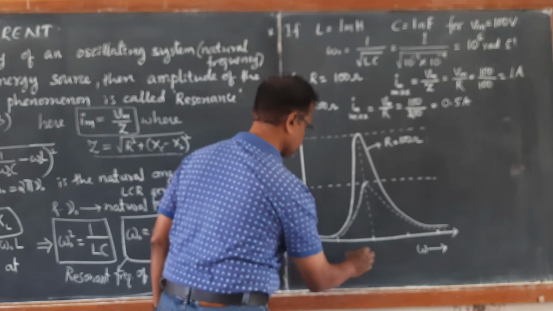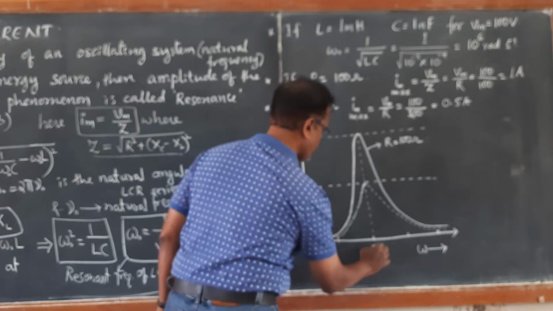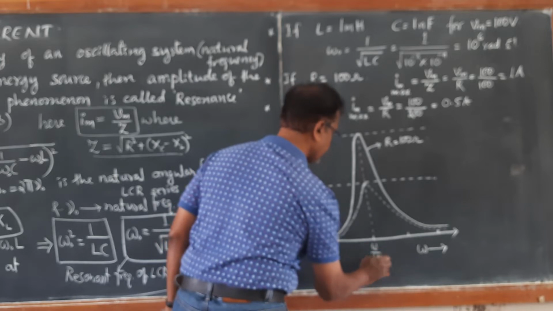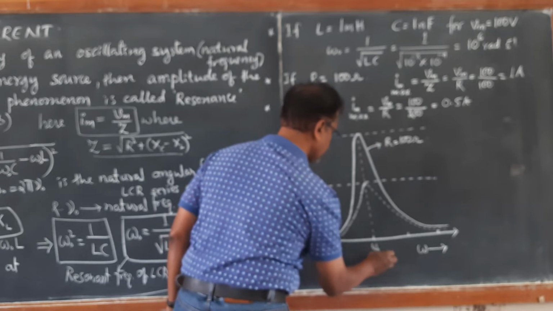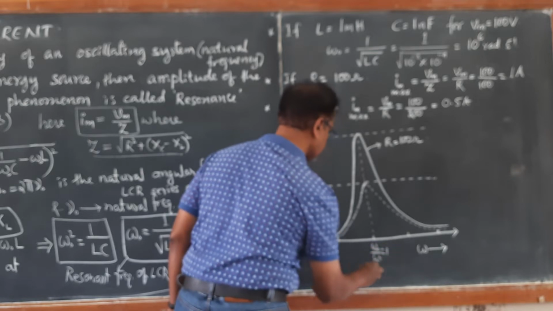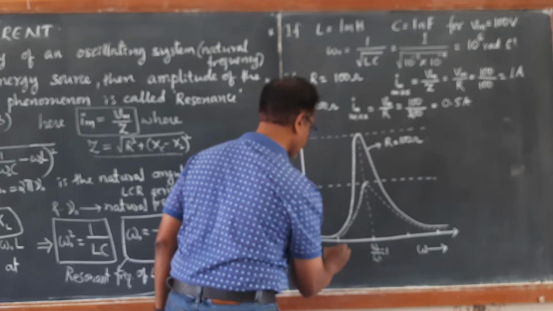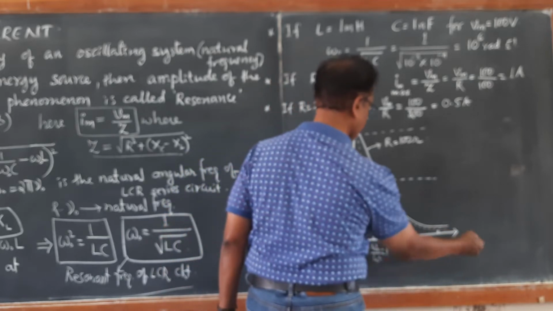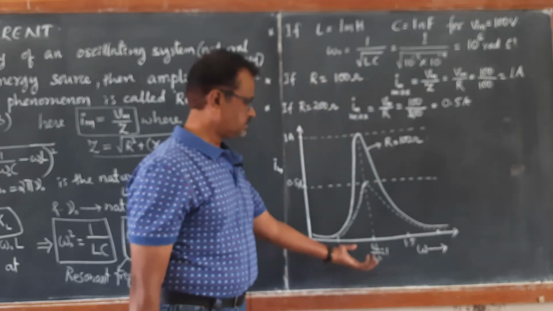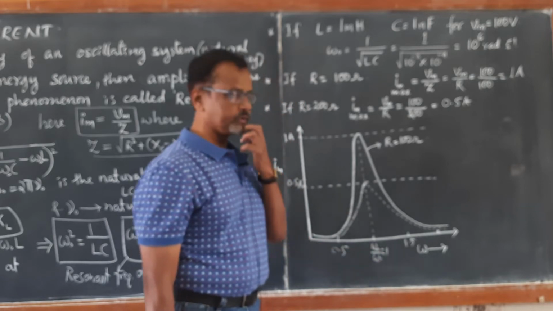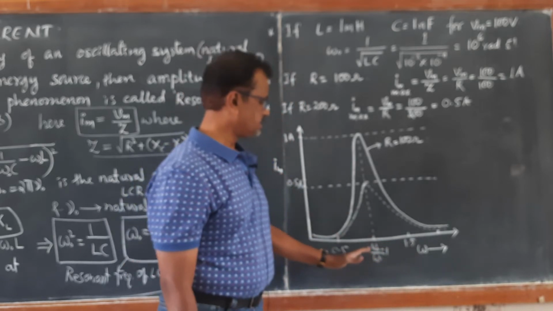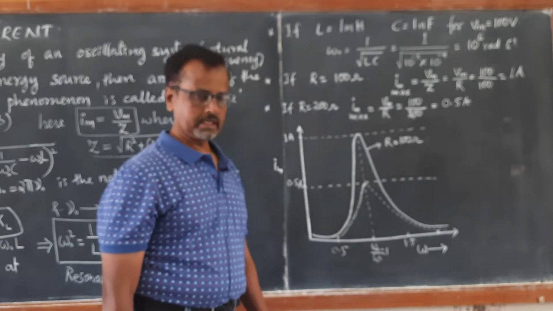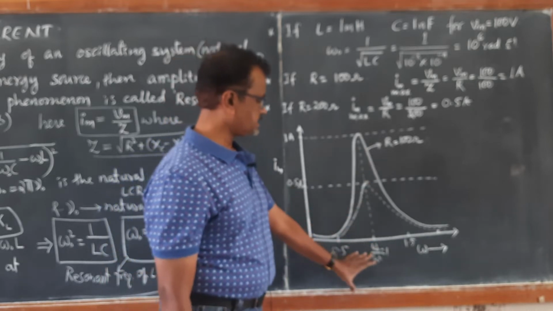So this is the case when omega by omega naught, or omega naught by omega, reaches 1. For all other values, see 0.5 and 1.5 and so on, we have chosen the ratio of angular frequency to the natural frequency, and it is exactly equal to 1.